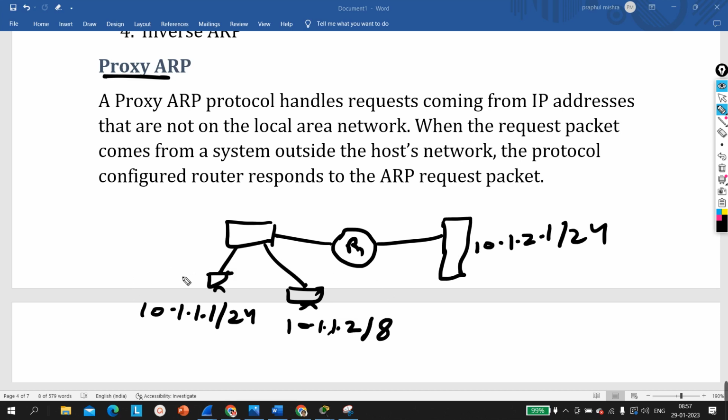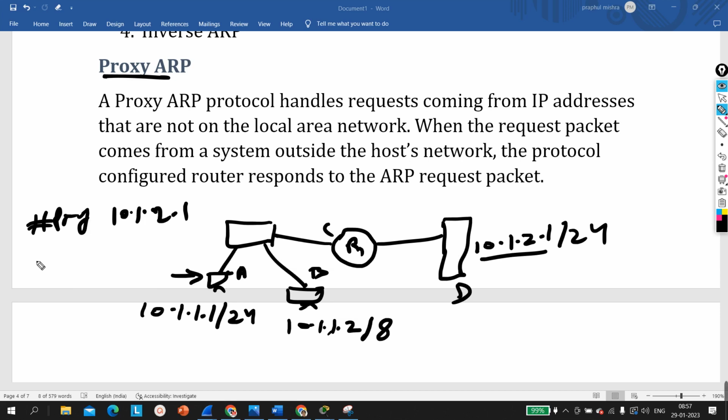So now tell me, if this machine pings the Google server 10.1.2.1, what will be the source MAC and what will be the destination MAC? Suppose the MAC address of this machine is A, the MAC address of this machine is B, the MAC address of this interface is C, and the MAC address of the server is D. See, you will ping 10.1.2.1 from this PC.